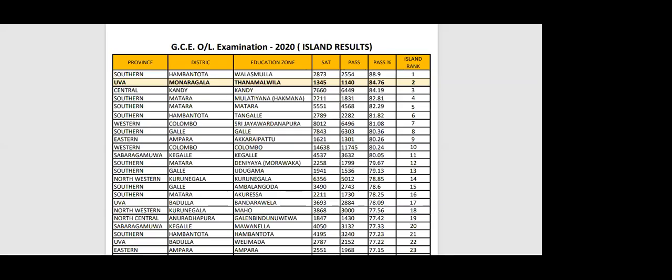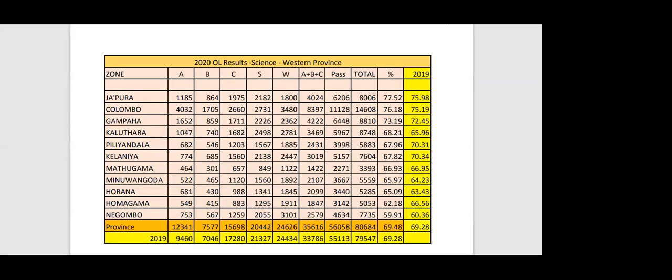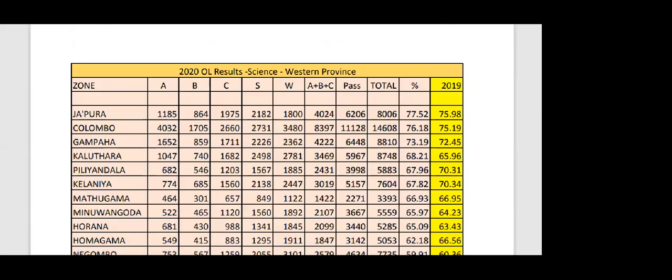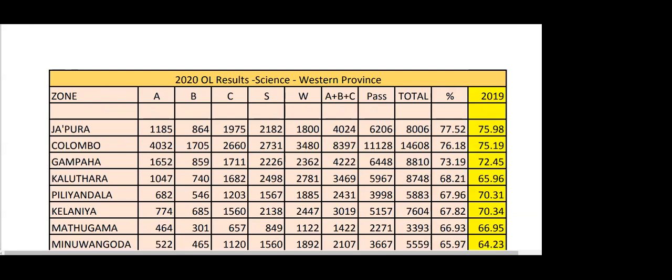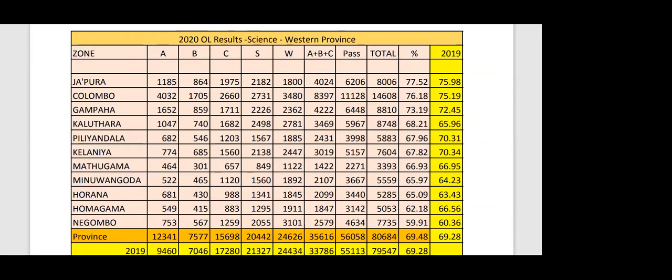2020, last year's O-level batch, the result. Last year's O-level science, you can see on the screen. Island first, which educational zone? In the Western Province, Sri Jayawardenepura educational zone. So I'm proud about that because I am also attached to that educational zone, right? Jayawardenepura educational zone, that is my educational zone.